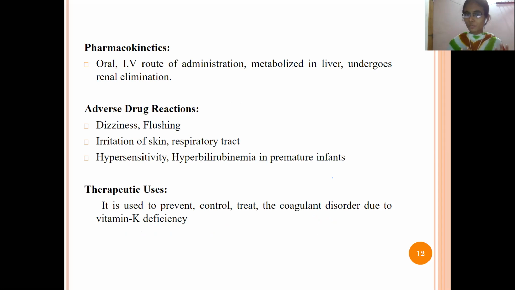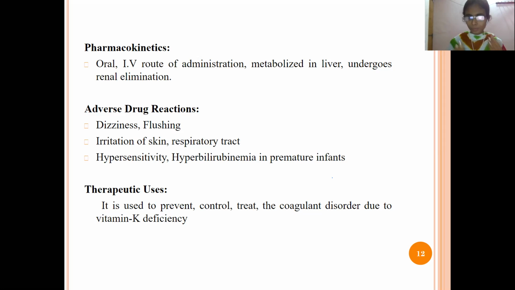Why the irritation of the skin will occur: because we are also giving it through the intravenous route. So at whichever site we are giving it, at that site we can feel the irritation of the skin, and also respiratory problems and hypersensitivity and hyperbilirubinemia, anemia in premature infants. And uses: it is used to prevent, control or treat coagulant disorders due to vitamin K deficiency.